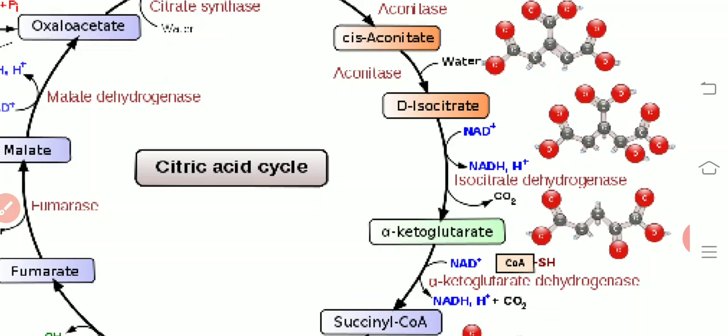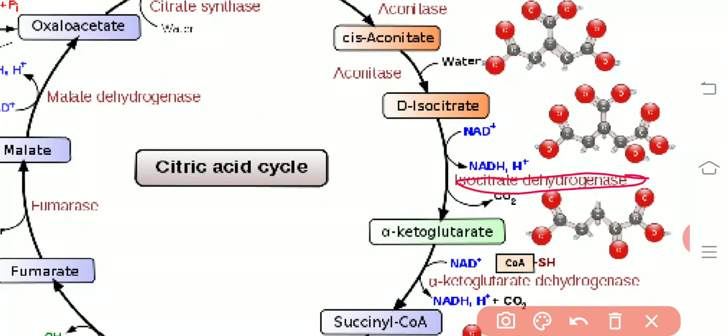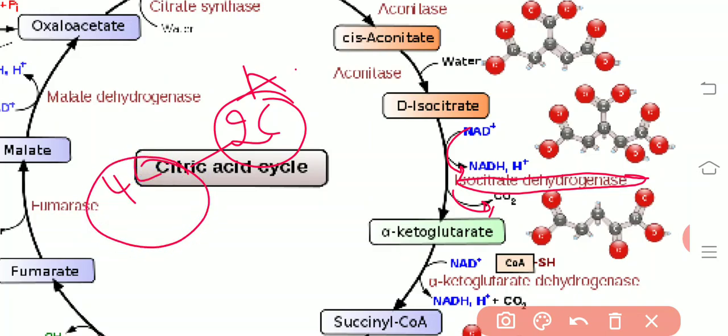Now in the third step, what happens? The isocitrate, under the catalytic activity of the isocitrate dehydrogenase, undergoes a decarboxylation, that is removal of carbon dioxide, and NAD gets reduced to NADH. So the carbons from the pyruvic acid, we have already removed one, and there are 2 carbons from the acetyl coenzyme A and 4 carbons from the OAA.